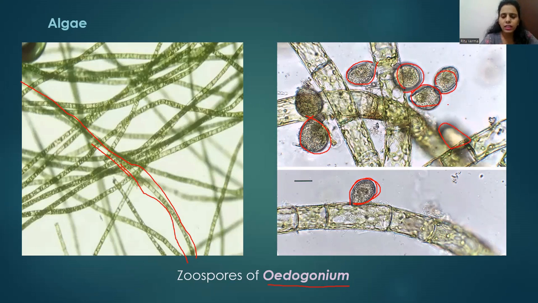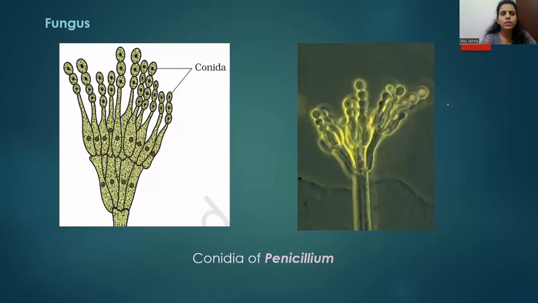So there are three algae whose names you must remember: Chlamydomonas, Ulothrix, and Oedogonium. All these three algae reproduce by producing zoospores. The next example of spore formation is fungus. Spore formation can also be found in fungus. The spores of fungus are not present alone, they are present in clusters, in groups, and this group of spores is known as conidia.